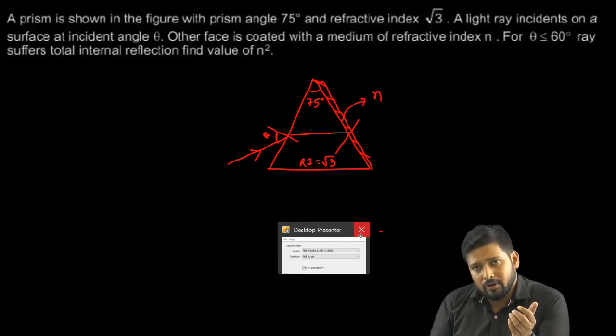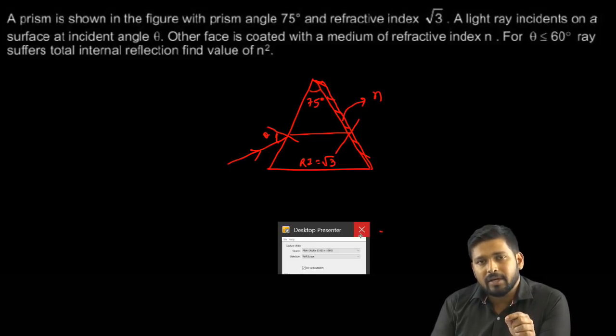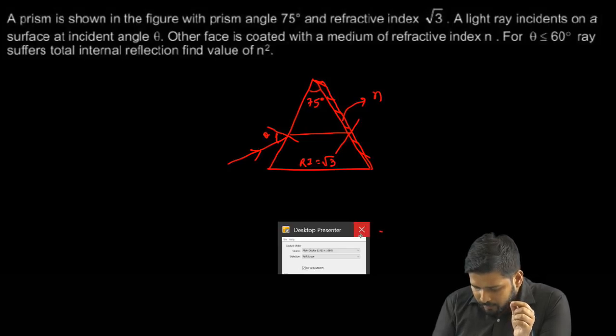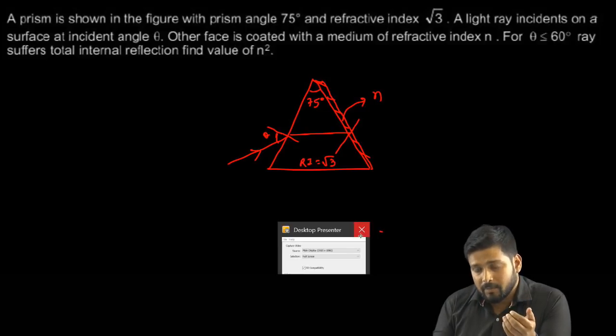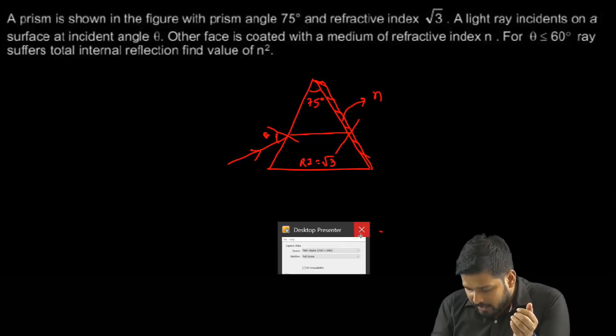Now again, what we are going to do is apply the same thing on the second surface. When you apply the same thing on the second surface, you end up writing an expression: √3 sine C equals, because it's TIR as per the problem, n times sine of 90 degree.